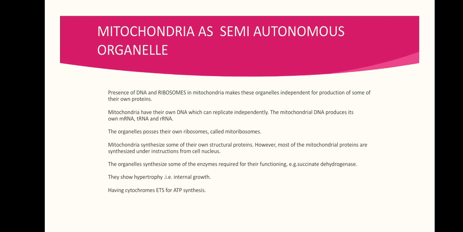They have their own DNA which can replicate independently, and mitochondria produce their own mRNA, tRNA and rRNA. The organelle possesses its own ribosome called mitoribosome. Mitochondria synthesize some of their own proteins, and these mitochondrial proteins are synthesized under instruction from the cell nucleus.